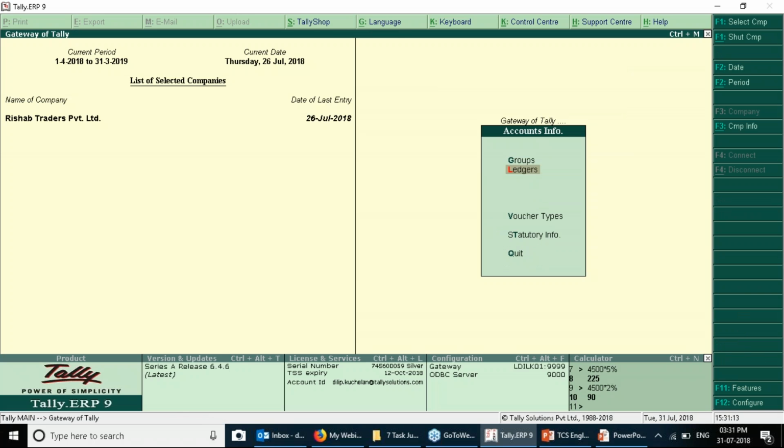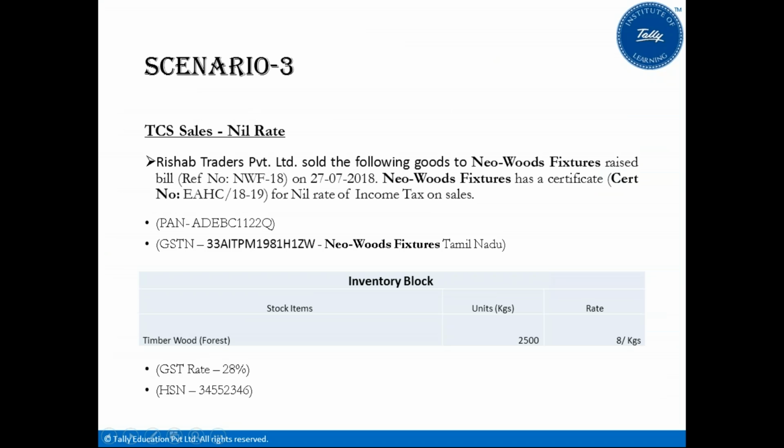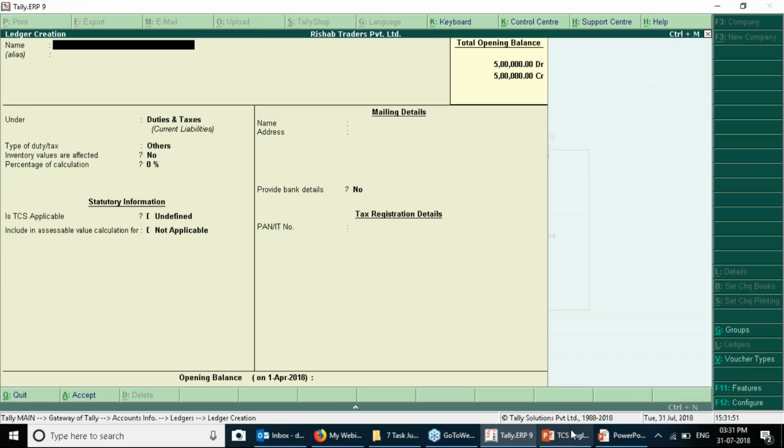gateway of Tally and create the ledgers. So the ledger is: Rishabh Traders Private Limited sold the following goods to Neo Woods Fixtures, raised the bill, reference number NWF 18, on 27/7. Neo Woods is having a certificate, so no tax or no TCS is to be charged on them. Probably they might be a unit or part of the government, or anything that falls under the TCS nil rate. So let us see this.